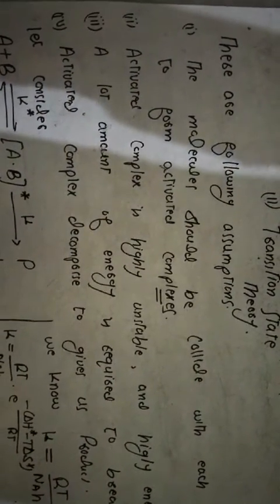So now we will discuss the assumptions of the transition state theory. The first assumption is that the molecules should collide with each other to form an activated complex.